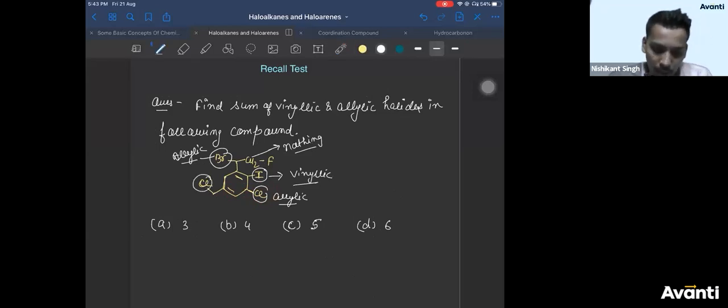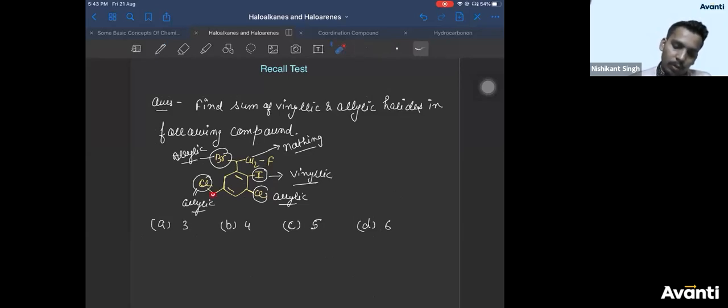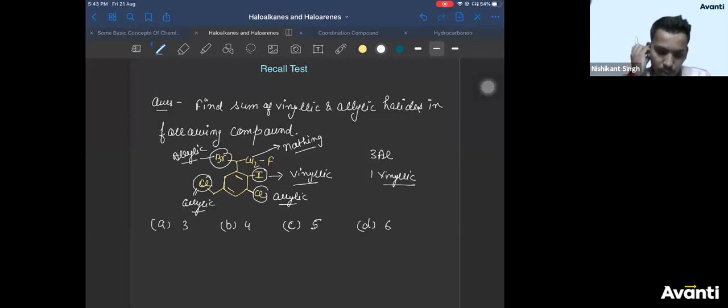It is also allylic, because it is also on a carbon next to the double bond. So total how much do you get? You get a total of 3 allylic and 1 vinylic. So your sum comes out to be 4.